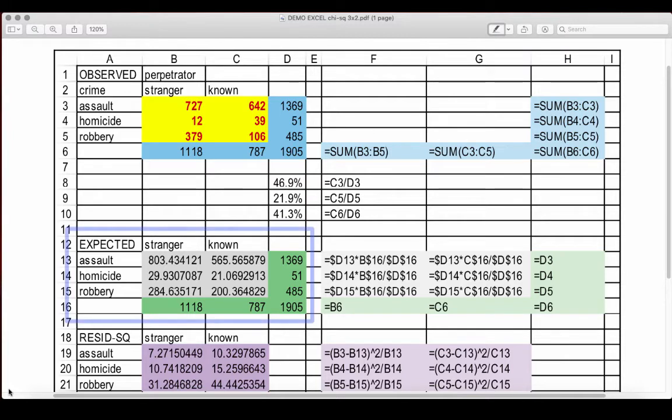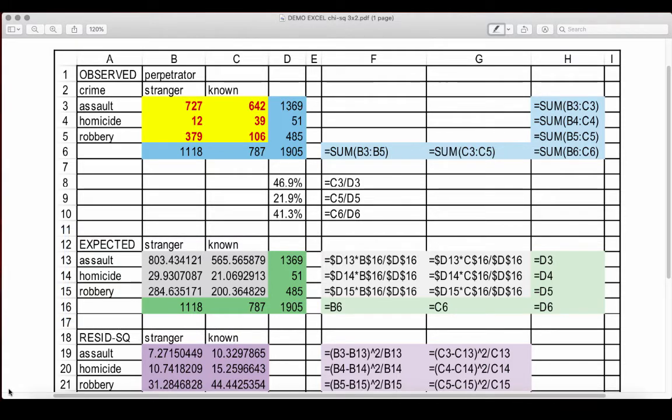But I can still ask what the expected frequencies would be for each of the cells in this contingency table. Again, we multiply the column total by the row total and divide by the grand total, and this will give us the expected frequency for each cell in our table. Recall, the expected frequencies are built off the idea that the proportions within each column are the same as the marginal proportions, or in turn, the proportions within each row are the same as the marginal proportions.